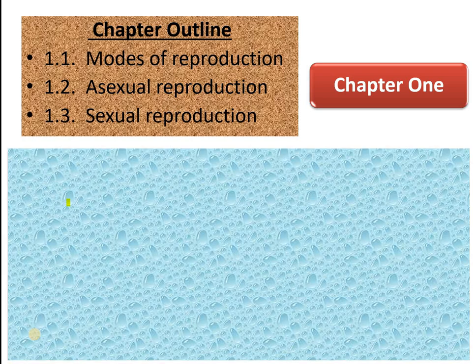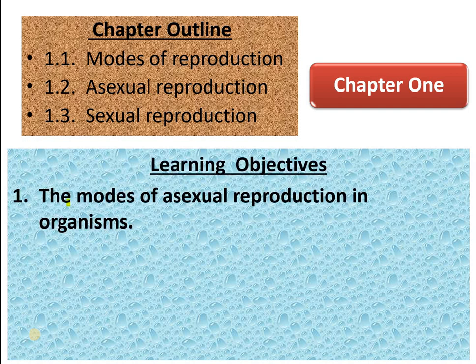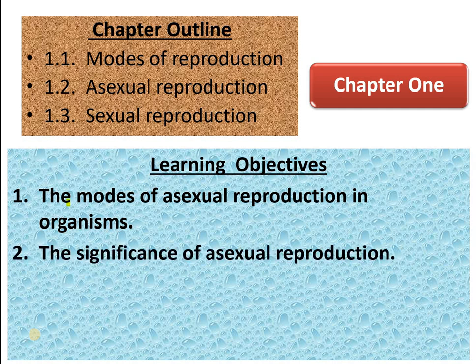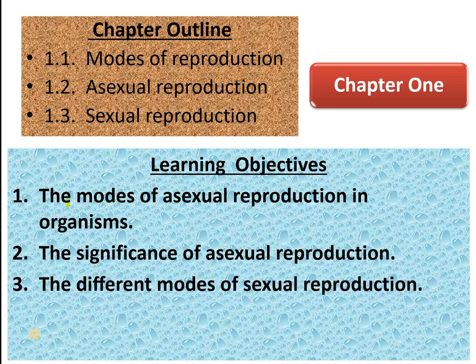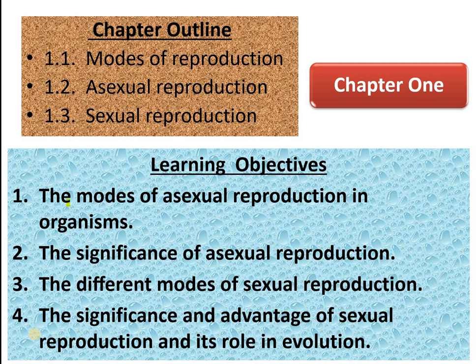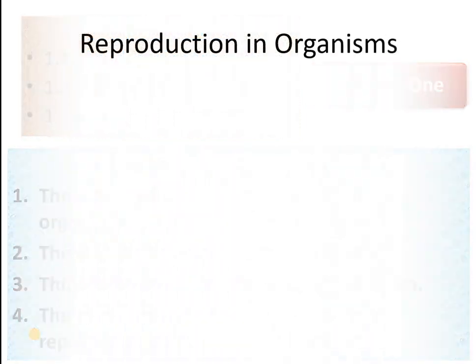What are the learning objectives of this lesson? Students, you will learn the following concepts in chapter 1: the modes of asexual reproduction, the significance of asexual reproduction, the different modes of sexual reproduction, and fourth, the significance and advantage of sexual reproduction and its role in evolution.